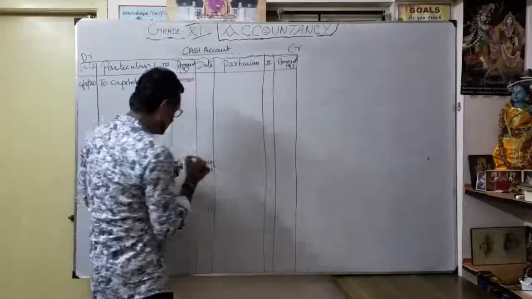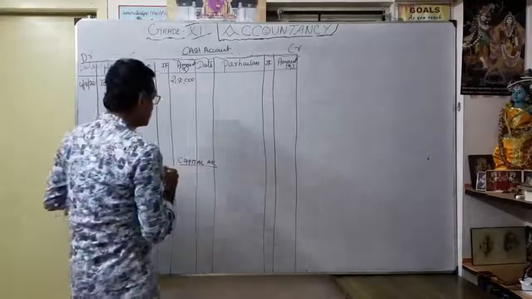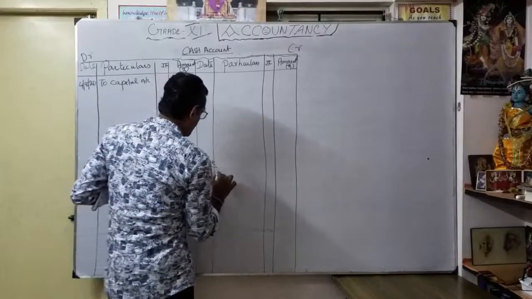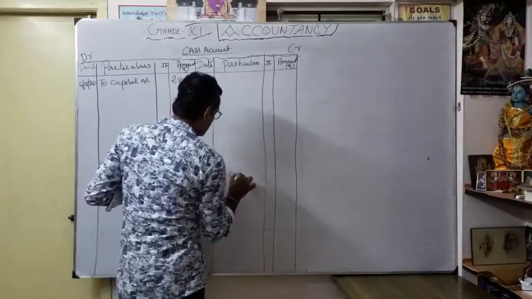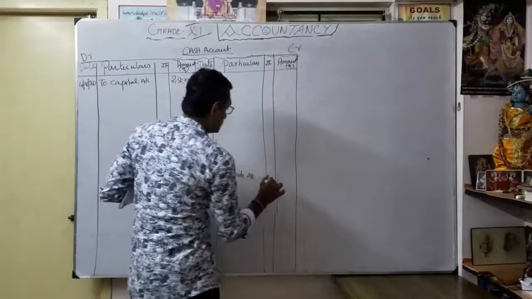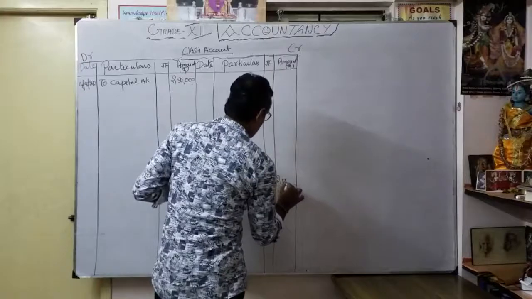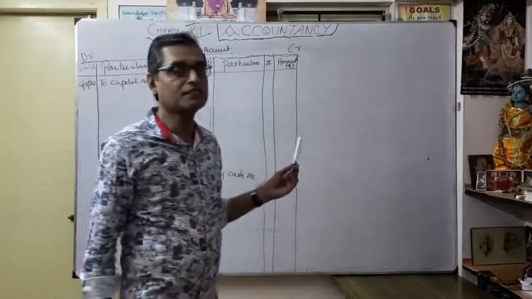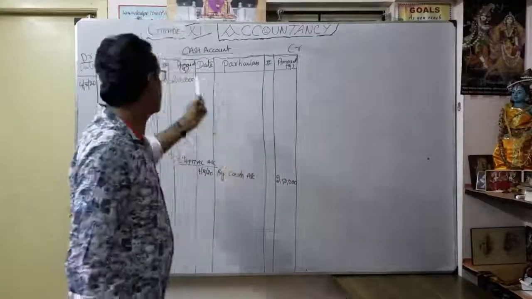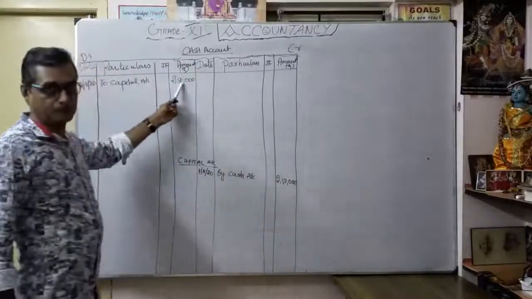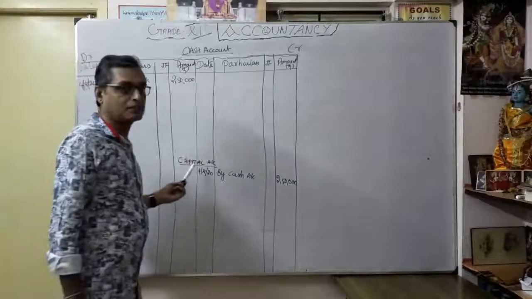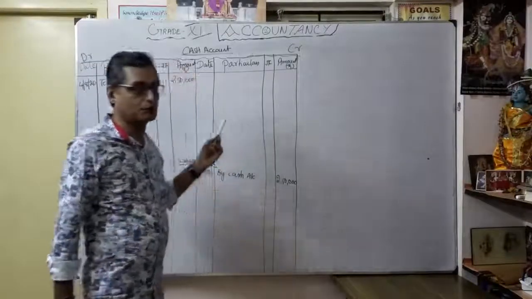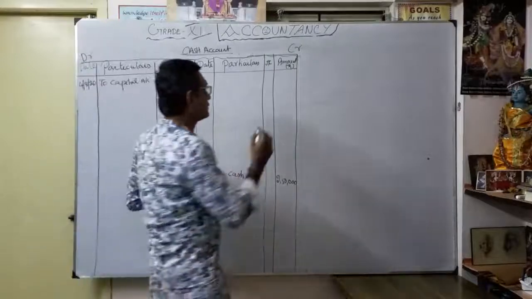The first transaction was discussed there, and now I am doing it. The same 4th August 2020, by cash account, 2,50,000. This is the first. As the business started with cash, the entry is: cash account debit to capital account, 2,50,000. You have to open the next account, the capital account, by cash account, 2,50,000. You understood the posting?